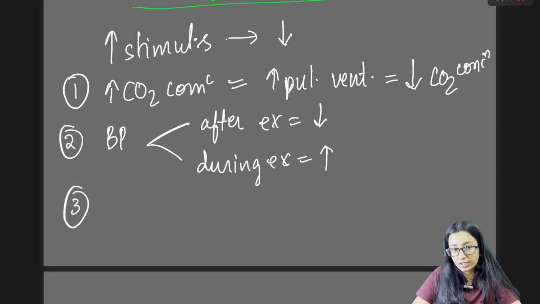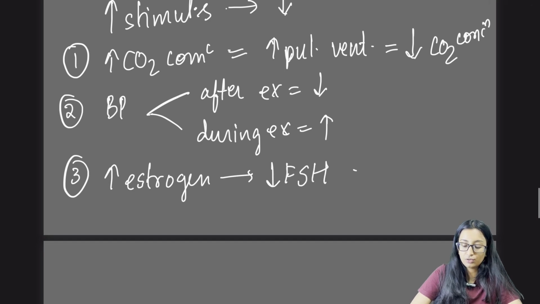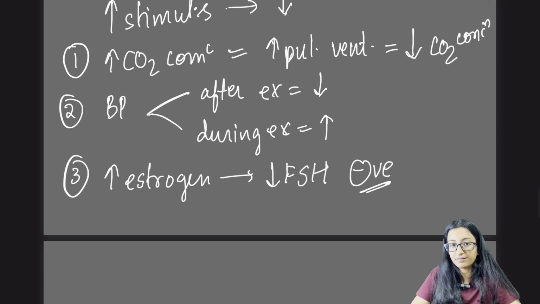The third example could be the endocrine system. Most of our endocrine regulation happens by negative feedback, 99% of the time. For example, in the menstrual cycle, when there is an increase in estrogen, there will be a decrease in FSH. FSH increases estrogen, and when estrogen increases, there is negative feedback to the FSH.